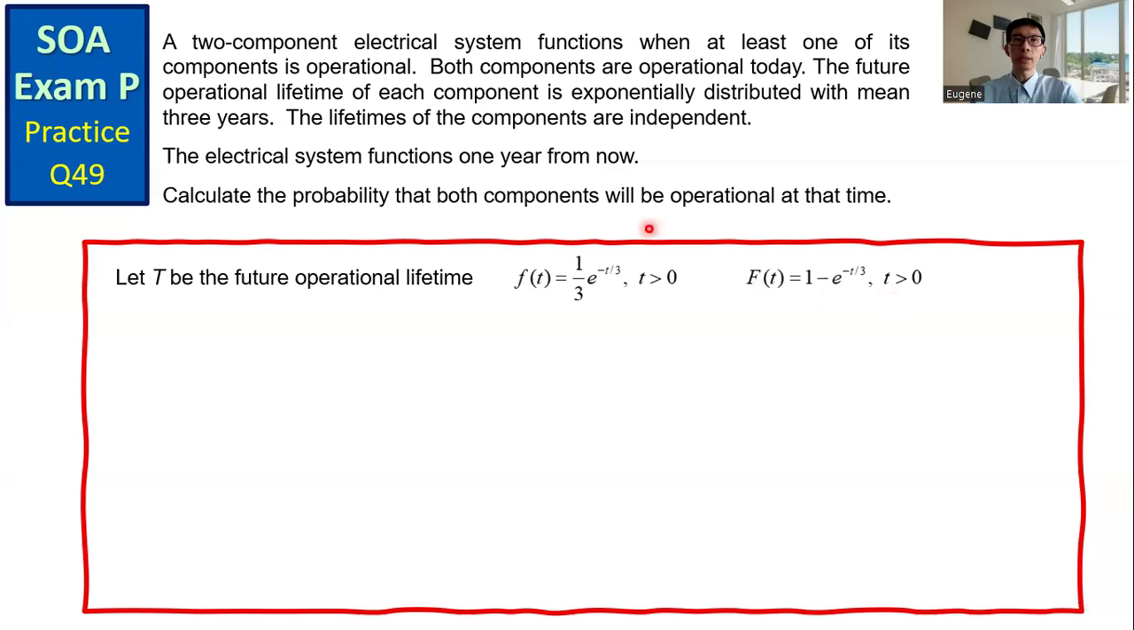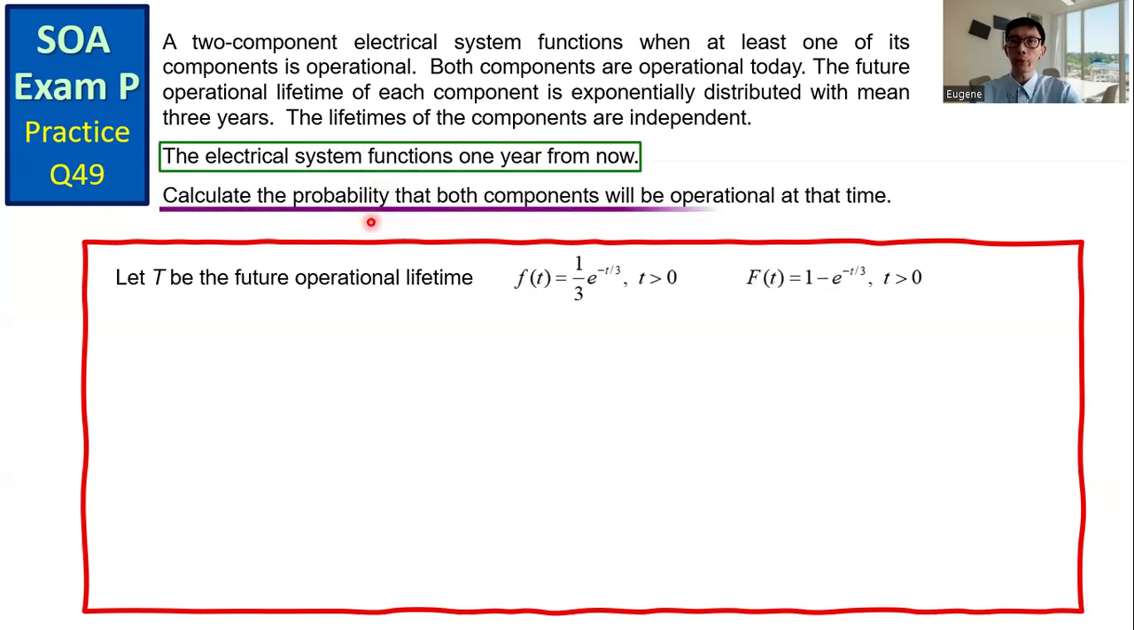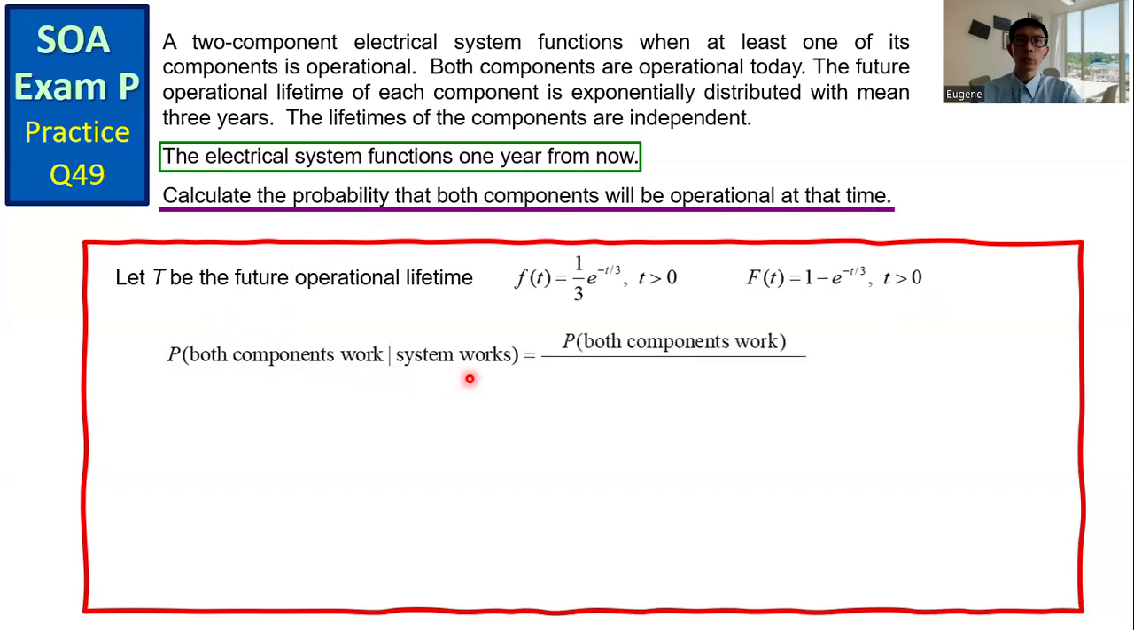We are given that the system functions 1 year from now. We want to get the probability that both components will be operational at that time. That is, we need to get the probability that both components work, given that the system works. This equals the probability that both components work over the probability the system works.